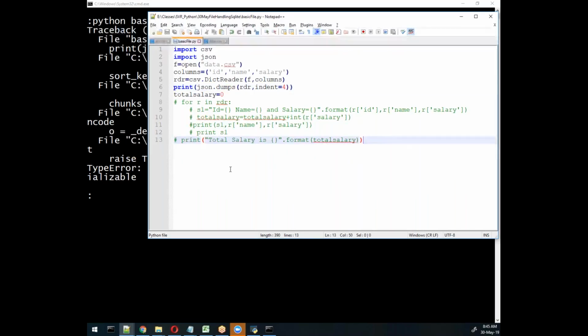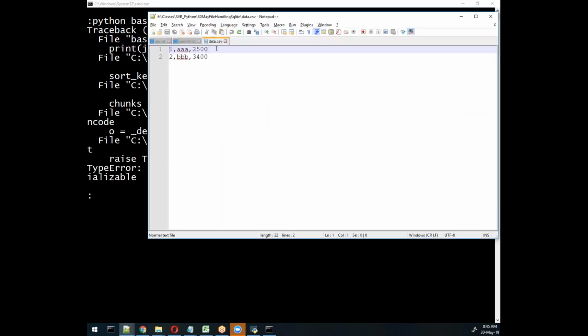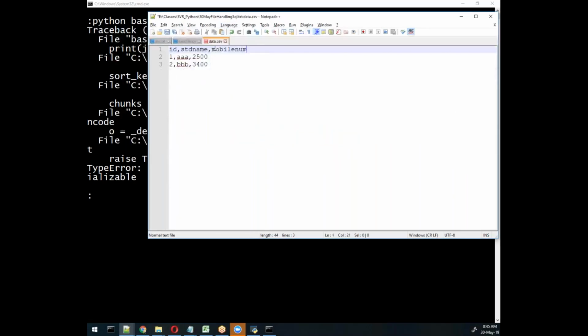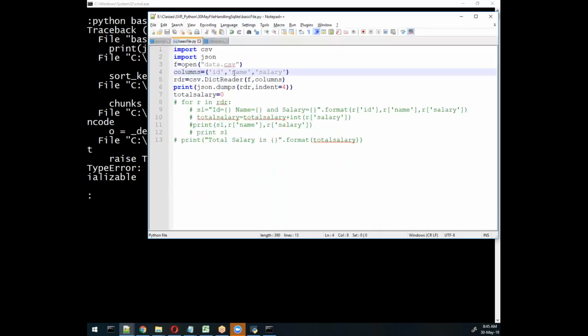So suppose we have JSON data, we can read that JSON data and display it in this format directly. So maybe a column data problem, and let me try with this example here. Instead of writing this, I'll use the column names also: name, salary, and ID.